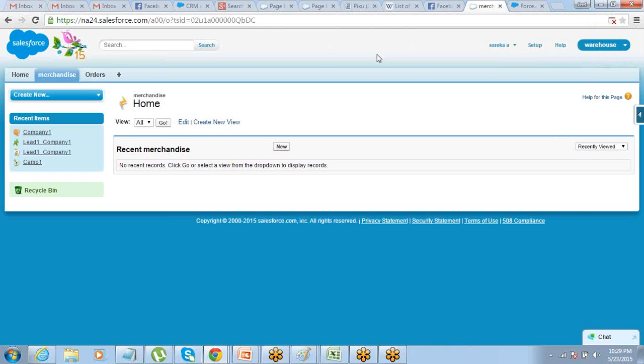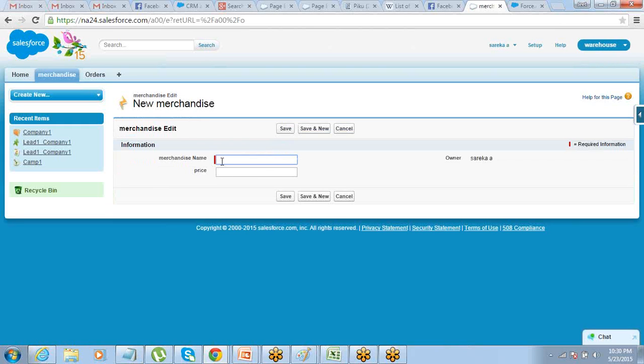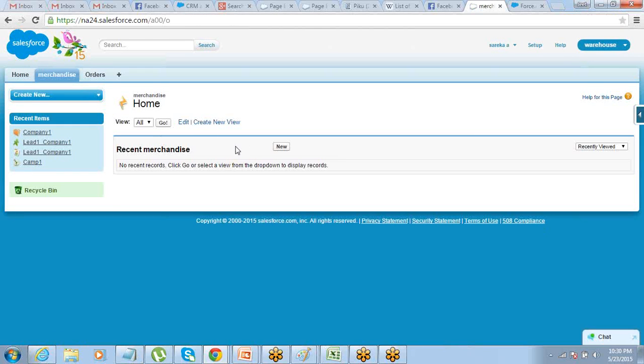We have created the database object in the backend. We have created the tab for the object. I created an app and I included that tab in that app. Now my end user, to access merchandise details, will just need to come to the warehouse app, click on this tab, and then click on new to enter new merchandise details. See, name and price. You could have had 10 more fields here. The other thing is you can always look into the list of existing merchandise, edit them, and whatever you want to do. Clear? All right. So that's all we are going to do today.